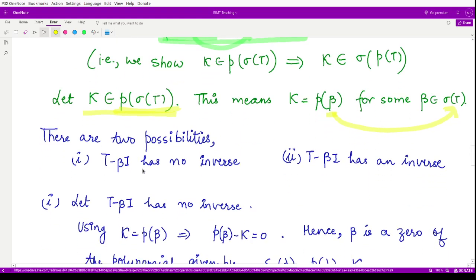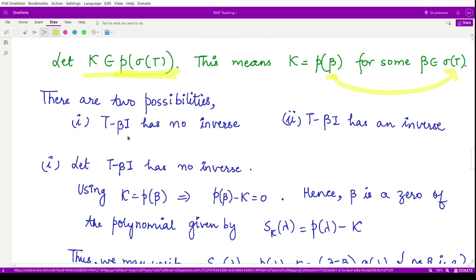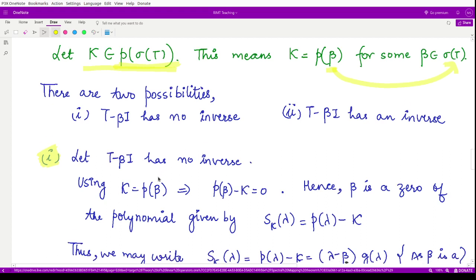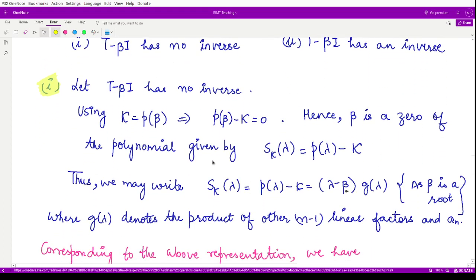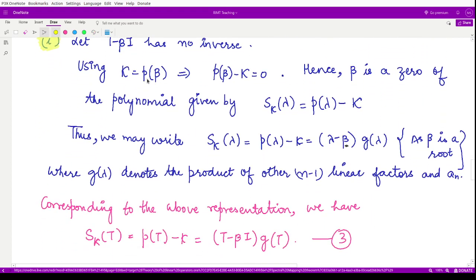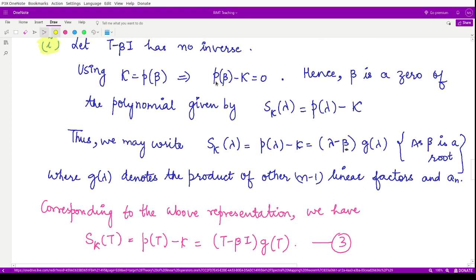Now we have two possibilities. Either for this beta, T minus beta I has no inverse, or it has an inverse. So let's discuss both of these cases one by one. For the first case, we are assuming that T minus beta I has no inverse. So let's see what happens here. Our kappa was P of beta, so we can write P of beta minus kappa is equal to 0. Moreover, because we have inputted the number beta over here and got 0, beta would serve as a zero for the polynomial.